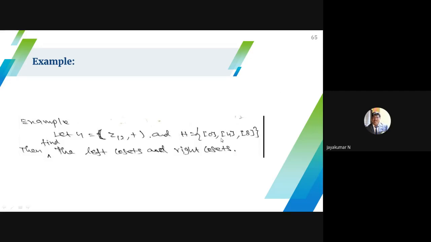If you pick another element, 3, what is it? 0, 3. What is the inverse of 3? 3 plus how much do you get 12? 3 plus 9. 3 plus 3, 6. 6 plus 3, 9. 9 plus 3, 12. What is the inverse of 3? Just see the table and add the inverse of 3. Definitely it forms a group.